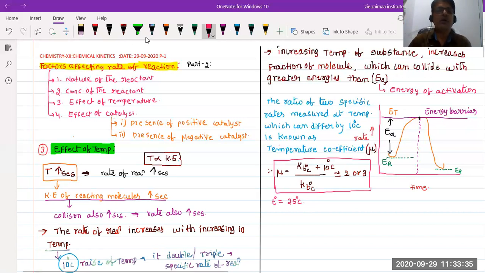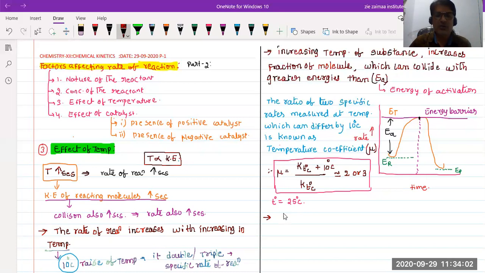Come to the next point. When hydrogen and oxygen are combined, they combine very slowly at room temperature. But what happens if the temperature is raised? Then they combine very rapidly.